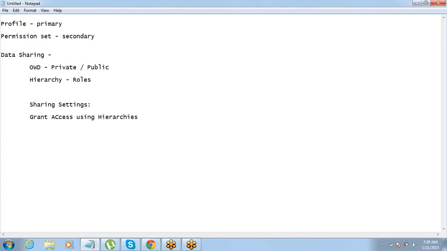My question is, if the profile assigned to that particular manager has defined read-only access, which one overrides? Is the profile going to override it? Absolutely. Or the role.